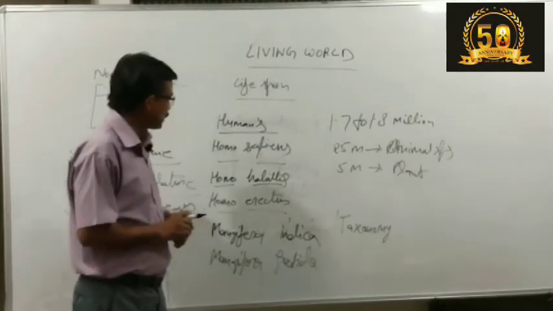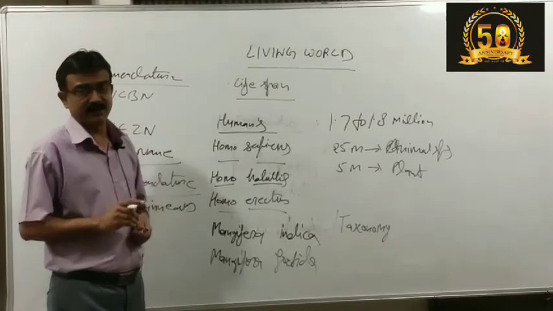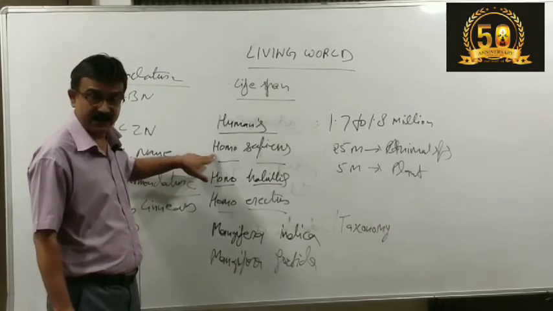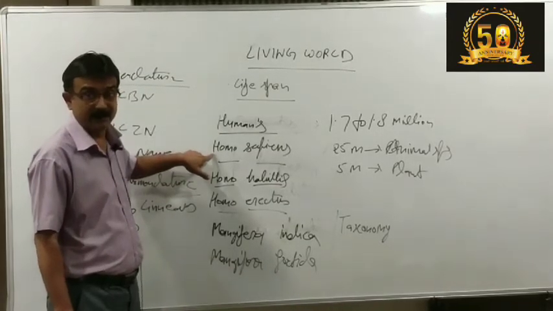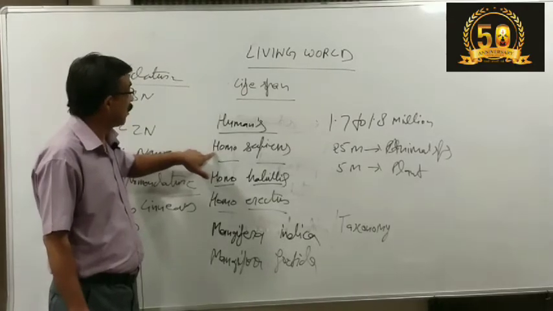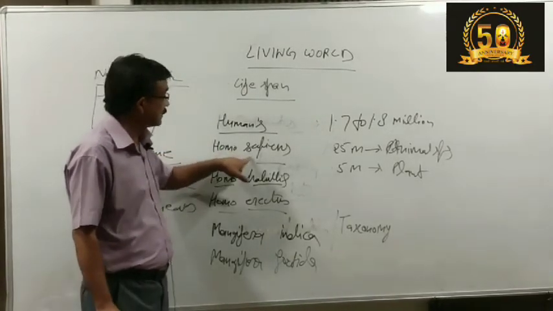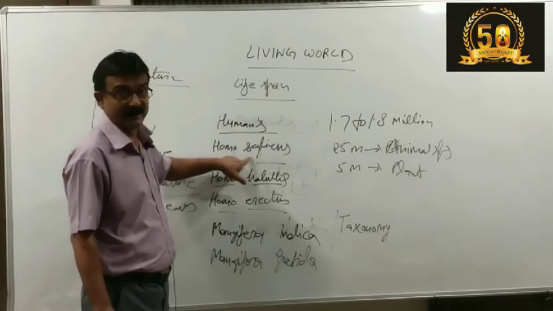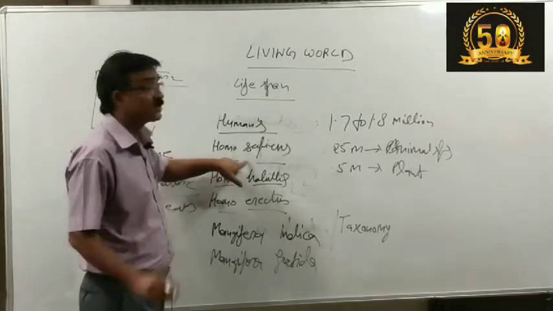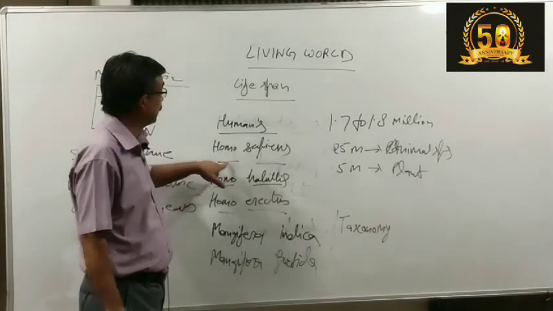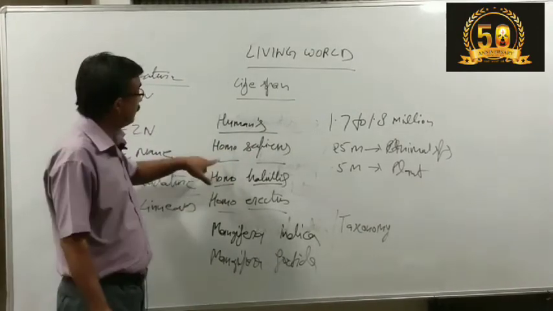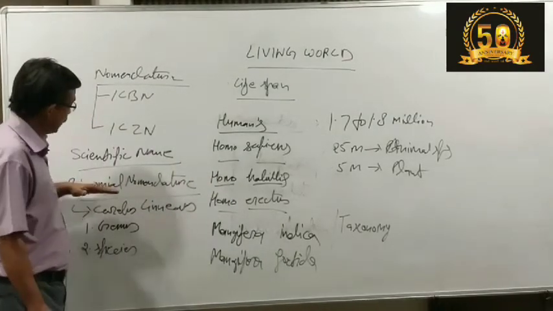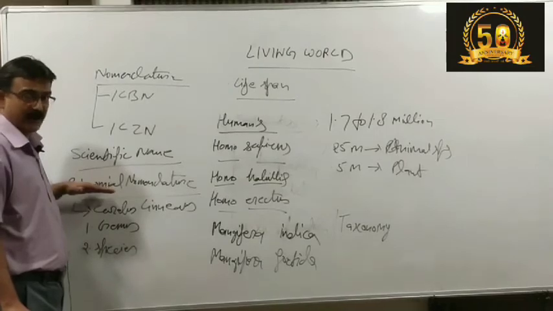Suppose we are writing this scientific name by hand, then the first name, the genus name, should start with a capital letter. Remember, this is very important. The first name always starts with a capital, and the next name, the specific epithet, we write in small letters, and we underline them separately, not continuously, separately. And if we are typing them, then they will be typed in italics. So these are some precautions when naming an organism through binomial nomenclature.